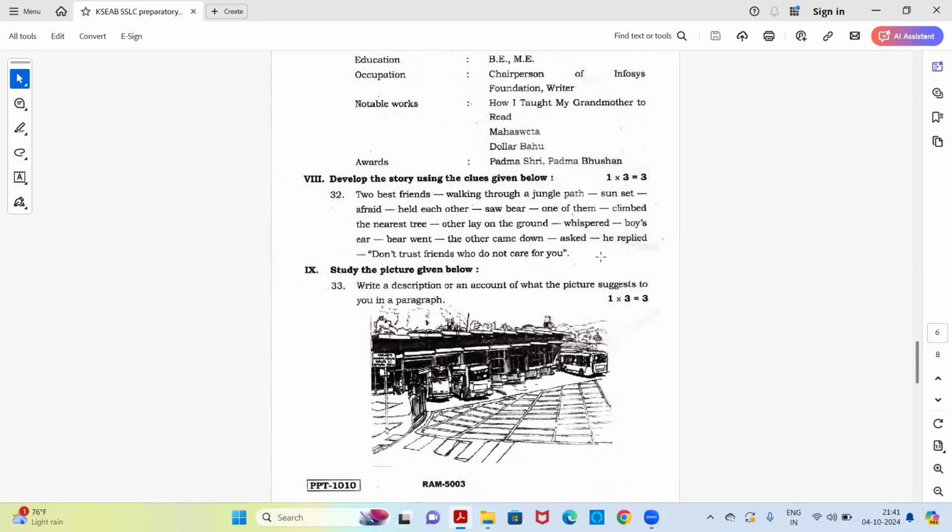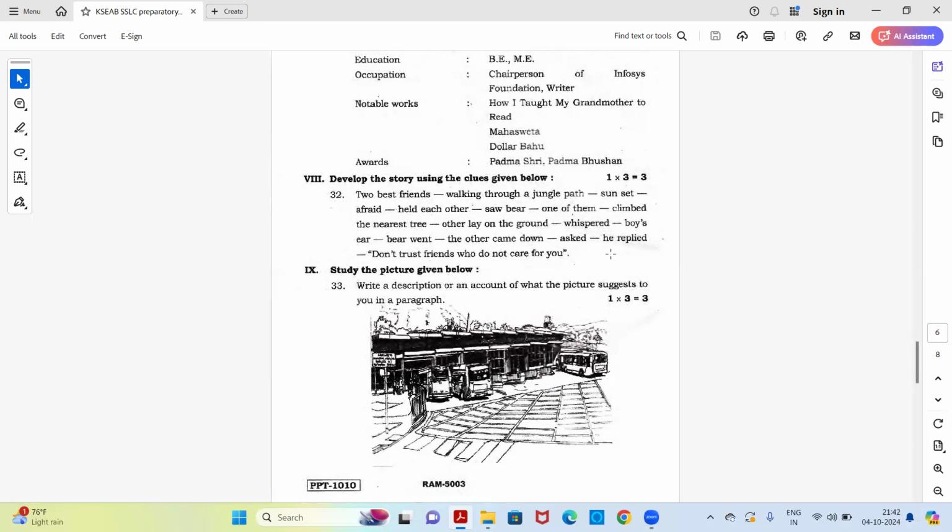The hint is: two best friends walking through a jungle path, sunset, afraid, held each other, saw bear. One of them climbed the nearest tree, the other lay on the ground, whispered, voice in ear, bear went, the other came down, asked, he replied, don't trust friends who do not care for you. So I think this is a very good story with a good moral for friends.